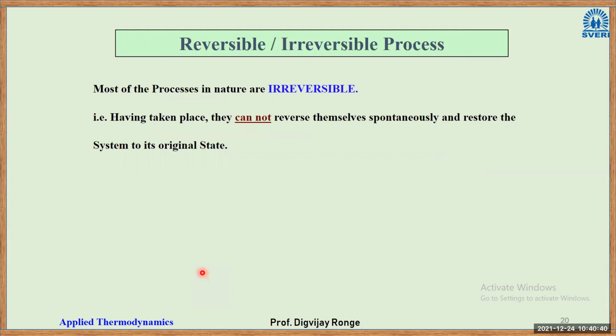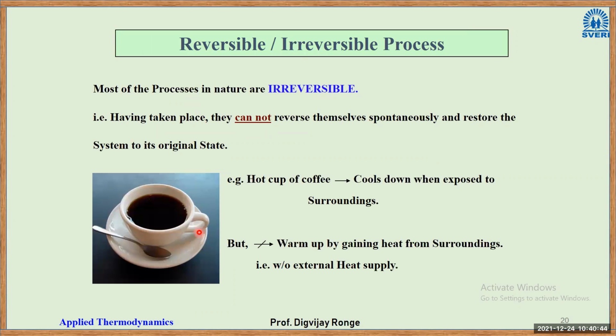Right? Most of the processes in nature are irreversible. So there is this cup of tea. Now a hot cup of coffee cools down when exposed to the surroundings. So what is happening in this case? You have a very hot cup of coffee. What will happen after some time? It will lose its heat into the atmosphere, right? And its temperature will drop. Now you cannot go back into the atmosphere.